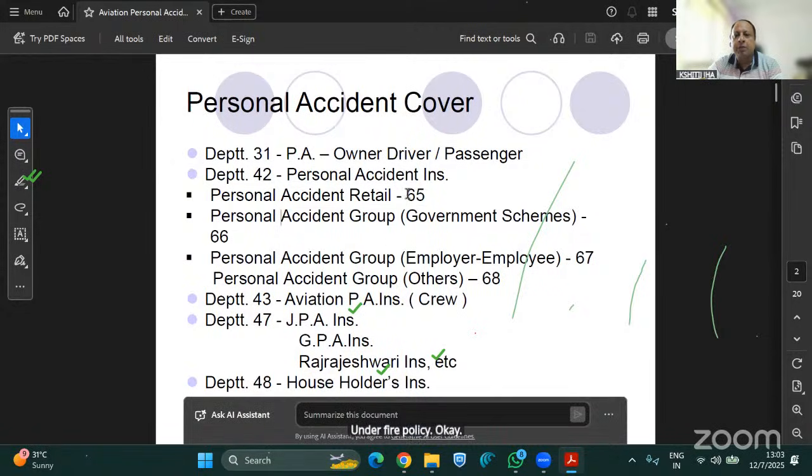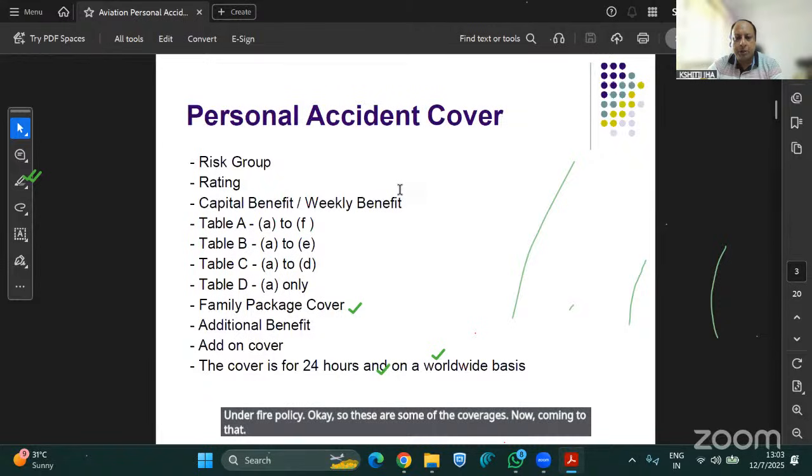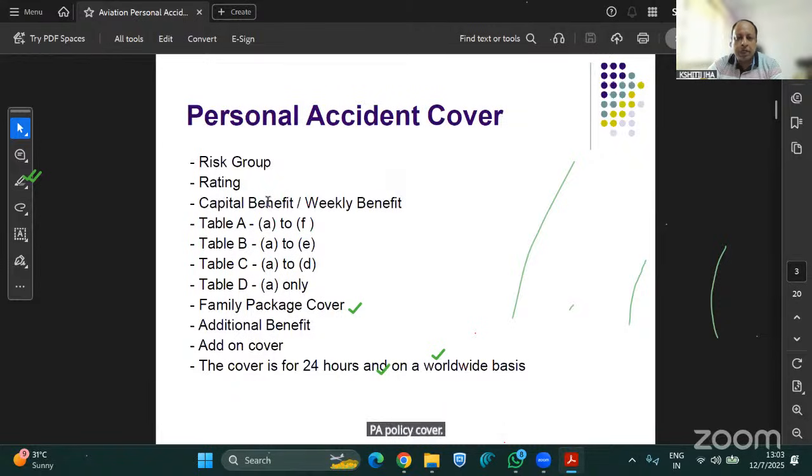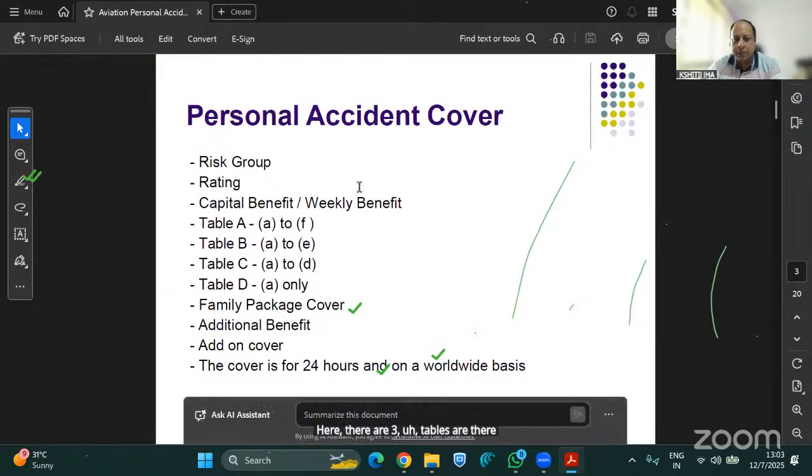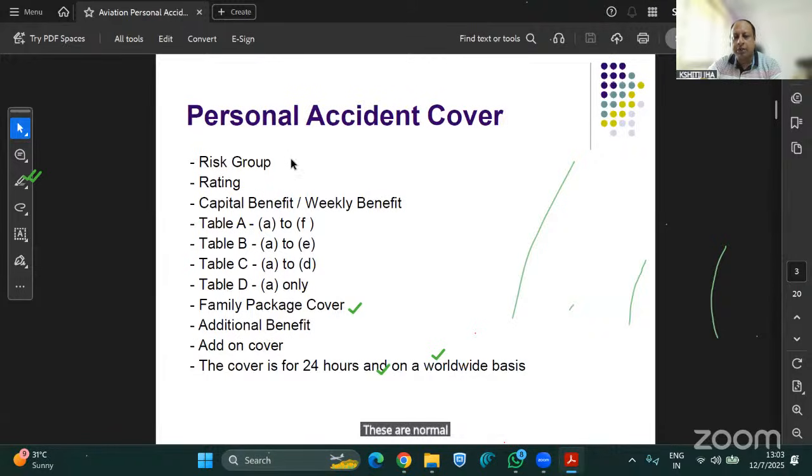Okay, so these are some of the coverages. Now coming to the PA policy cover. Obviously it is almost the same as your normal PA policy. Here there are 3 tables instead of 4. So we are discussing this normal PA policy. We will not discuss it here. This is a normal PA policy, not the aviation PA policy.